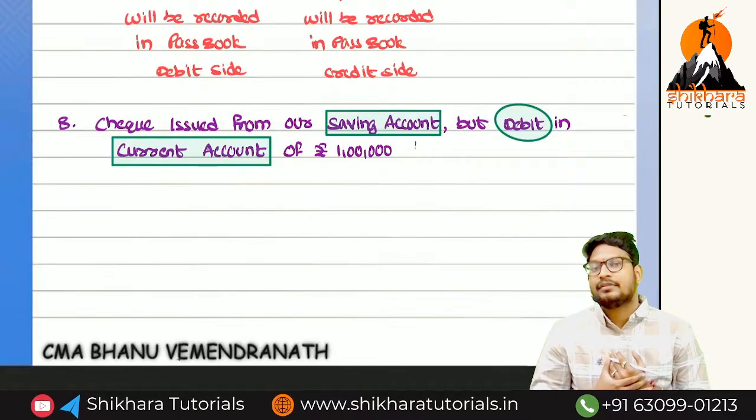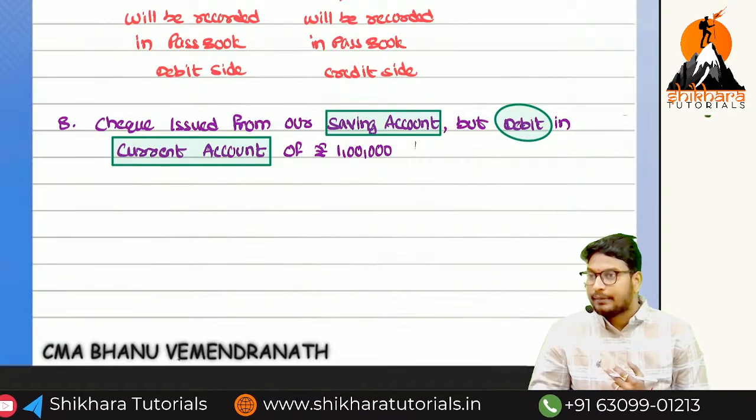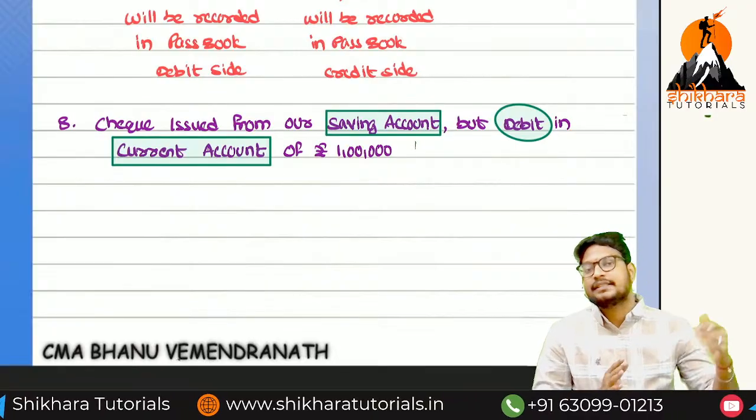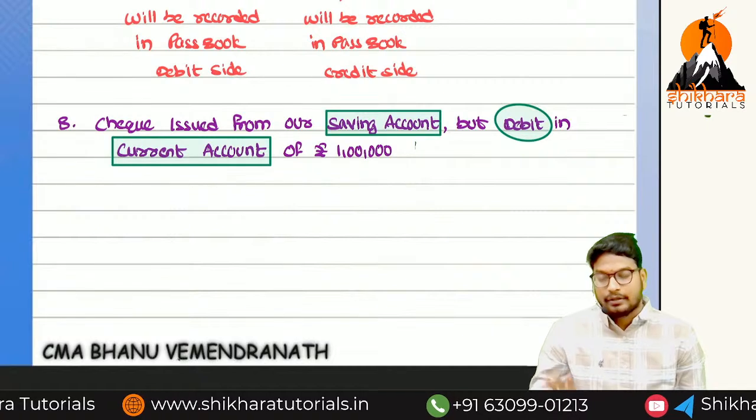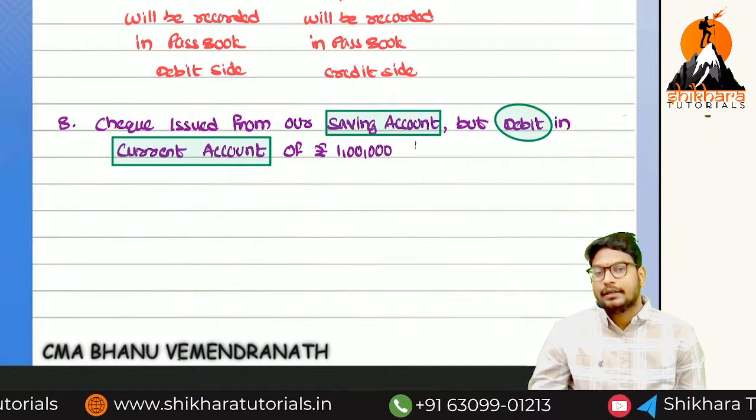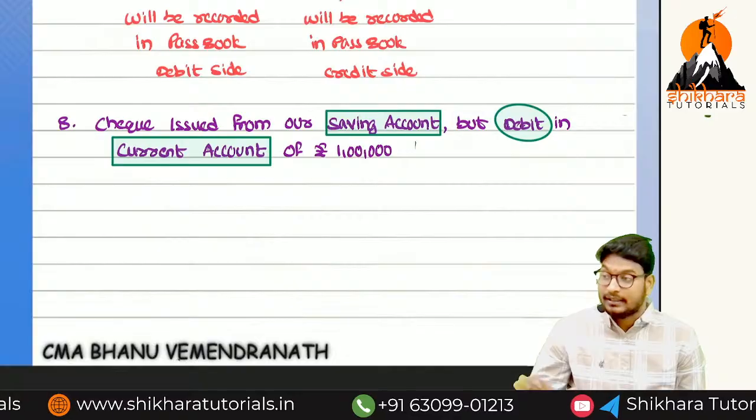That is a concept called what? Amended cash book. We cannot rectify the mistakes of the banker. Simply what we are going to do is record in which book it was actually recorded and which side it was actually recorded.